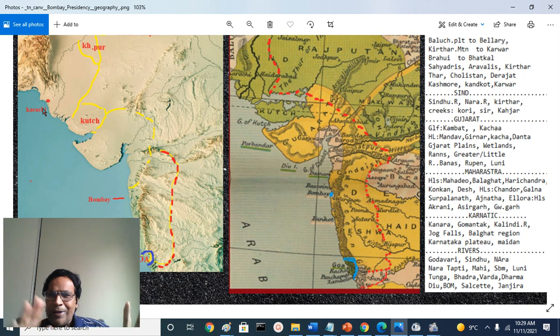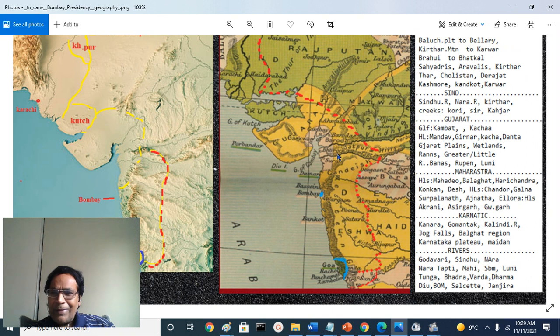This is all perfect plains. Nowhere is the height more than 250 meters at maximum. So it was easy for invaders to conquer and rule easily, and also very good fertile agricultural farmland. I will talk about Indus Plains and Gangetic Plains, Ganga Sindhu Maidan, some other time later. So this is a part of Runs and Maharashtra.